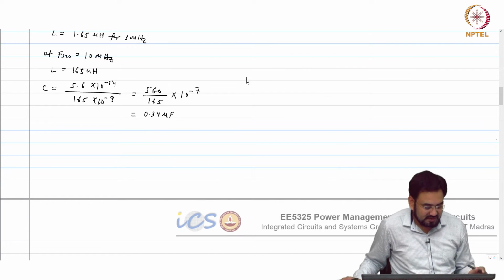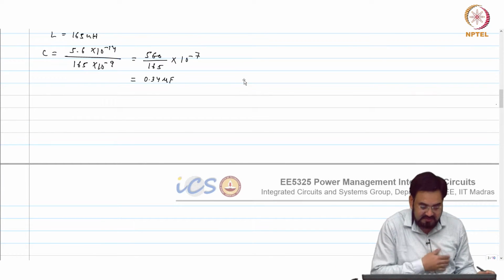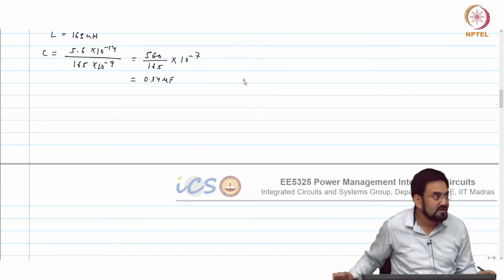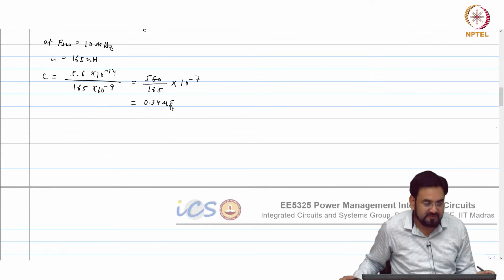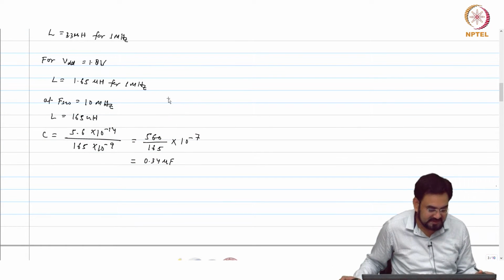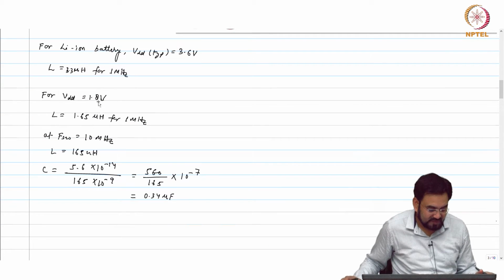Okay, so this was the cap value. So now we have to see whether this cap value will meet our transient response or not. From a ripple point of view, if we require, let us say, max ripple of 10 millivolt, then this cap is fine if you are running at 10 megahertz and my inductor value is 165 nanohenry.